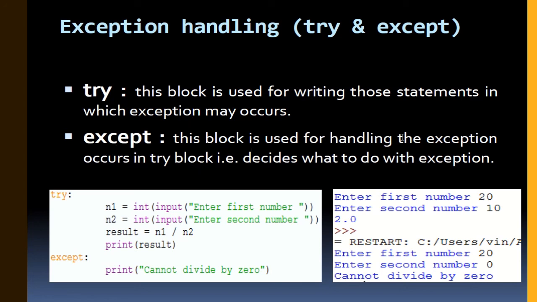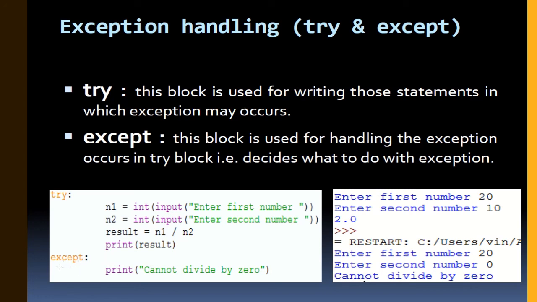This block is used for handling the exception that occurs in the try block, that is, it decides what to do with the exception. Like in try, I have written my code, and this code is correct, but as in the previous example, if you have entered 0, or something which is not acceptable, then in those cases you will use the except command.